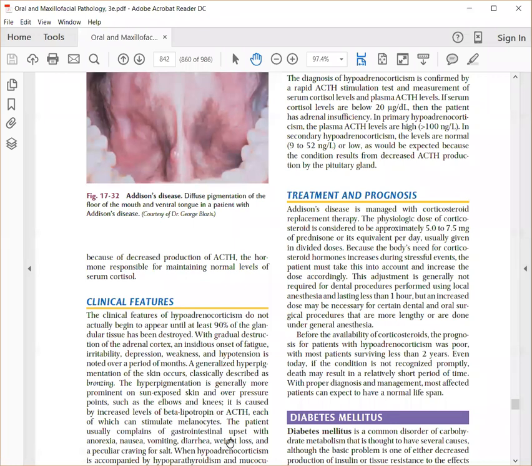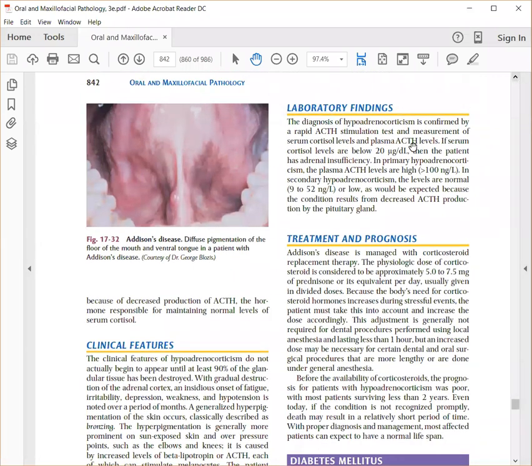The patient can have stomach upset, nausea, vomiting, diarrhea, and weight loss, and you have to check the levels of ACTH and the levels of your serum glucocorticoids. By comparison of both levels, you will try to identify what condition it is.